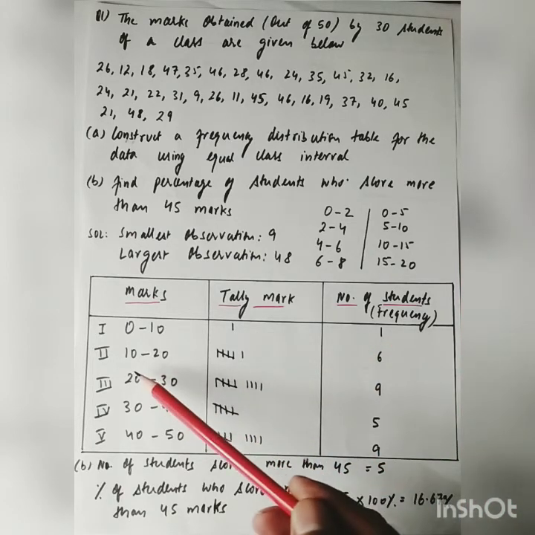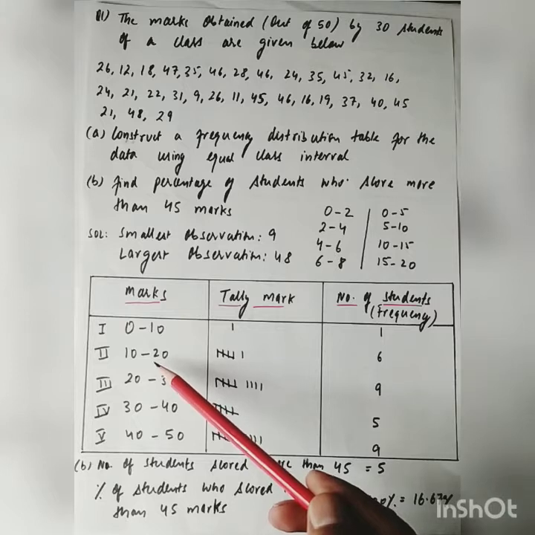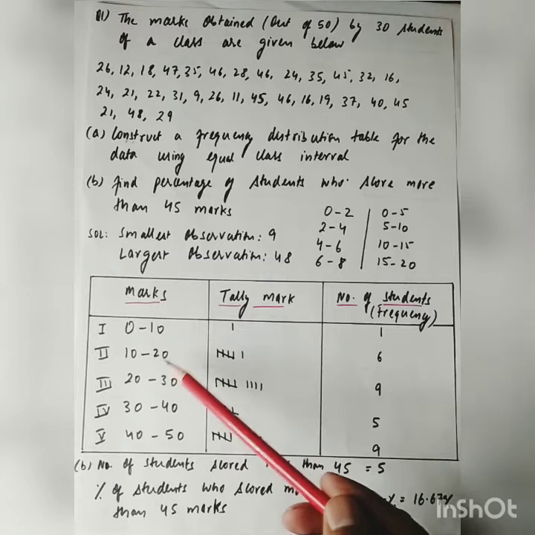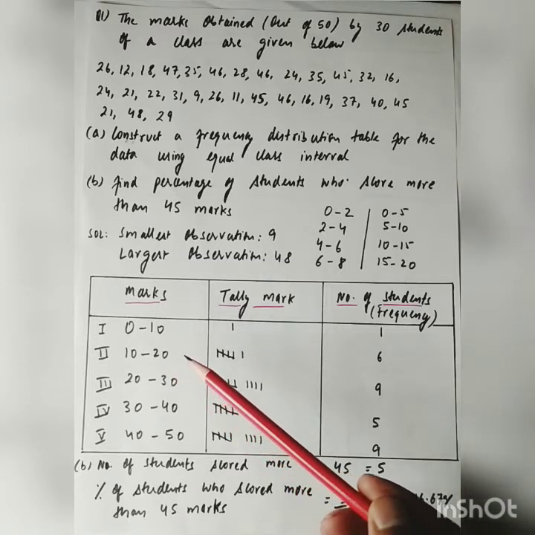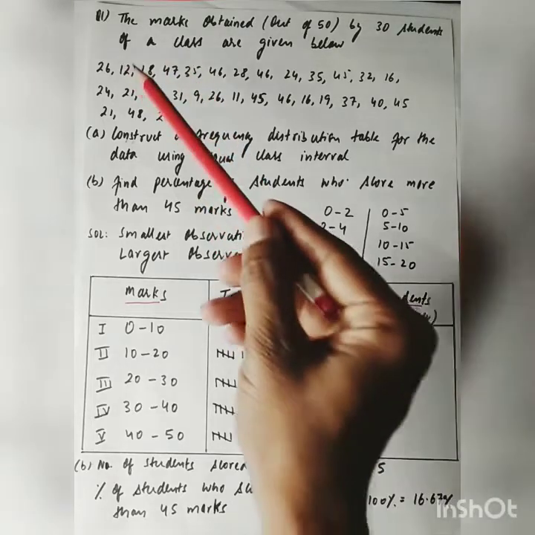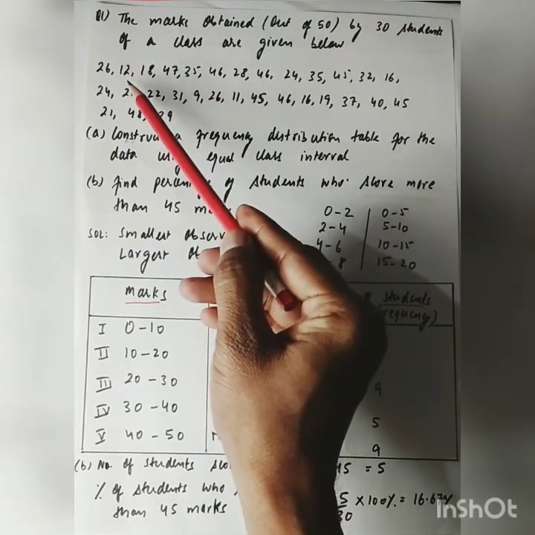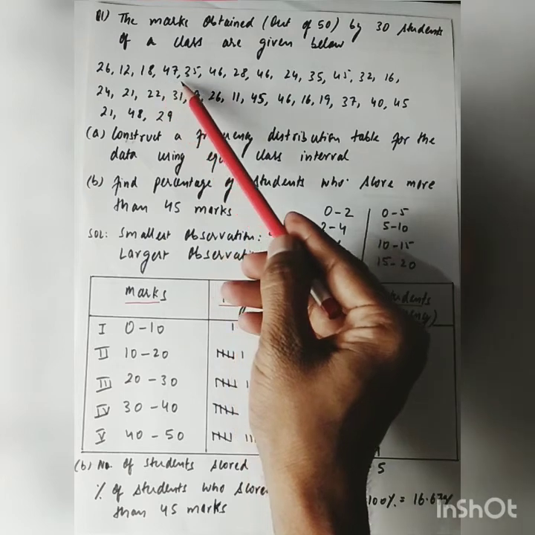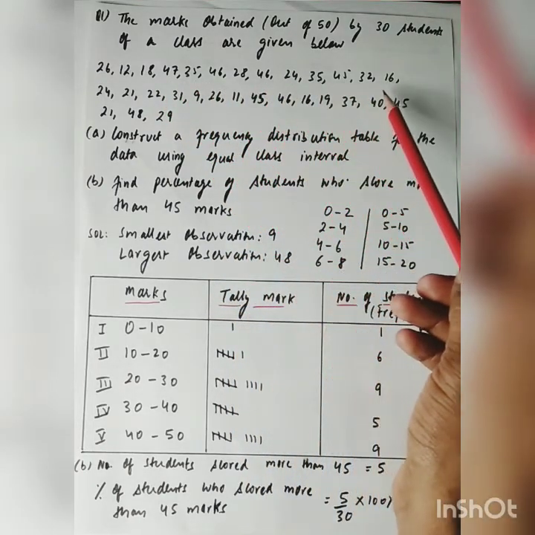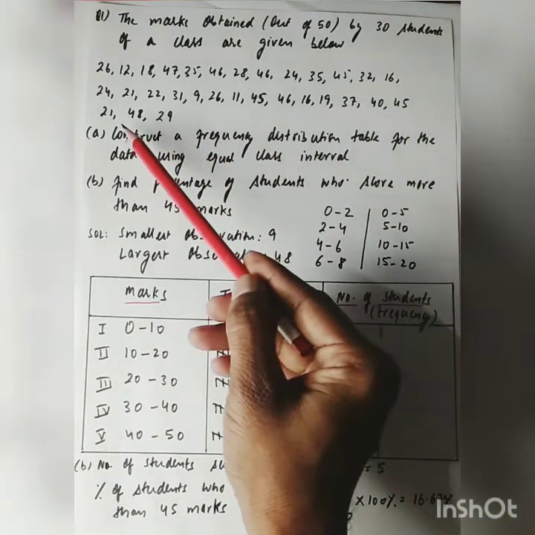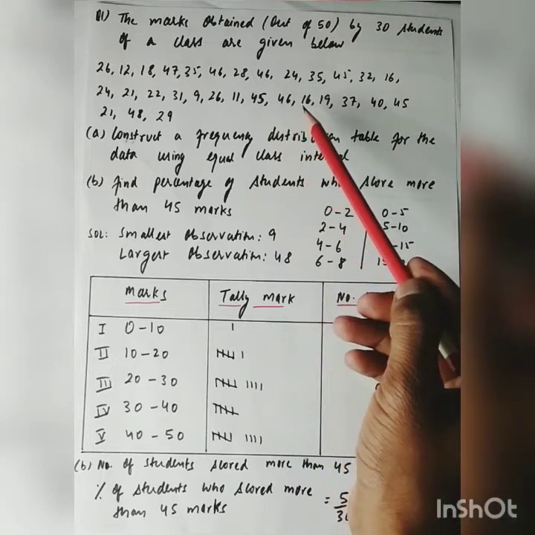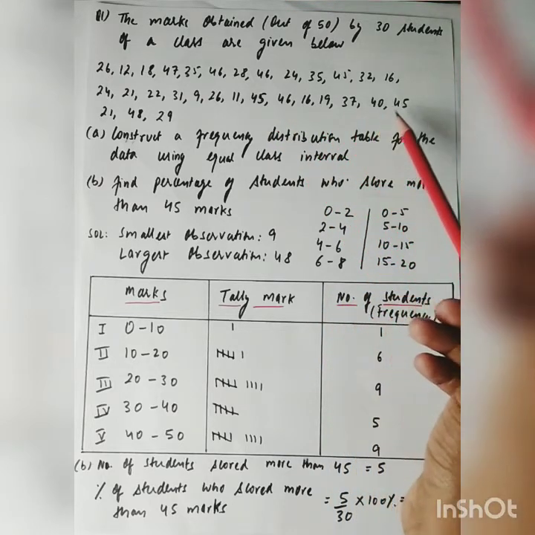For the second class, let me count the number of observations ranging from 10 to 19 only. 20 will not be counted in this class. Let me check. 10 to 19. 1, 2, 3, 4, 5, 6.